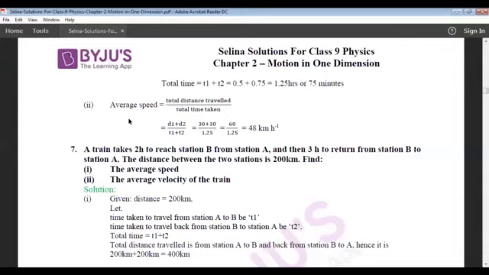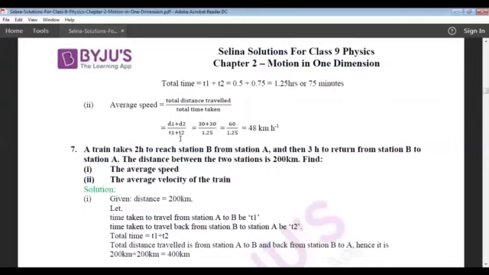Next, we need to find the average speed for the journey. So we all know that for average speed, the formula is total distance traveled divided by total time taken. In the first part, the car travels 30 kilometer and in the second part, the car travels 30 kilometers. So the total distance is 60 kilometer.